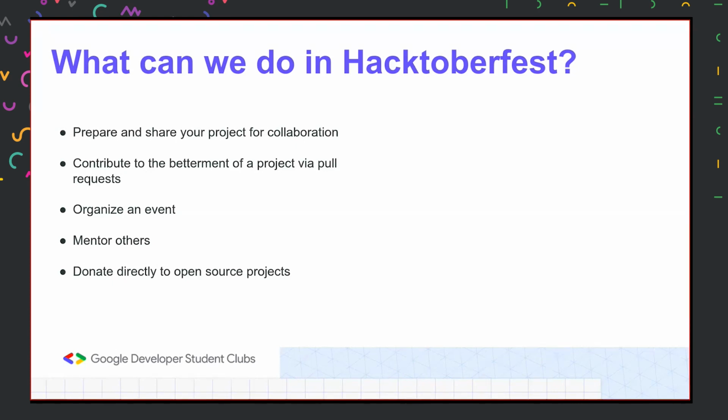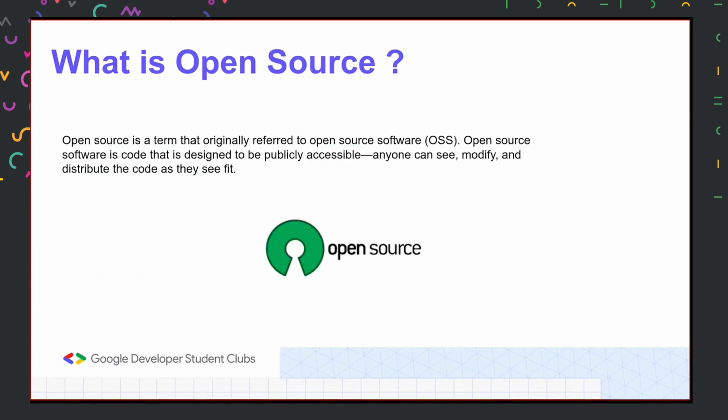We can also mentor others, teach them how to contribute, and introduce them to the concept of open source. And we can directly contribute to big projects like the Linux firmware, or several open source applications that are available right now, provided that those pull requests are okay.